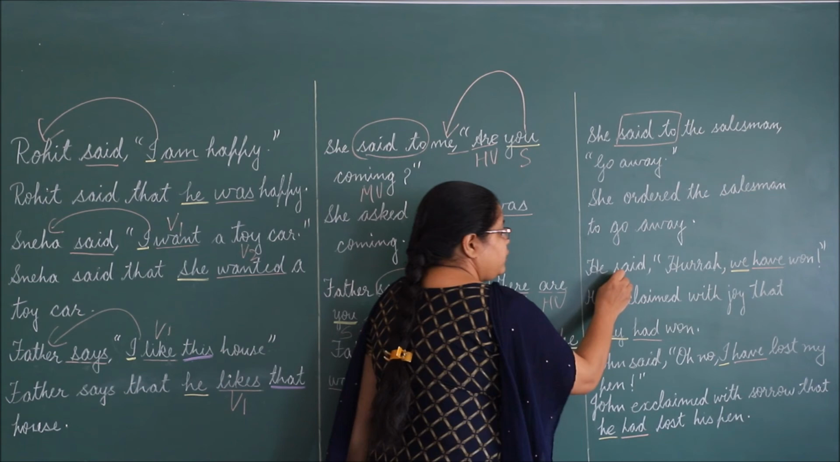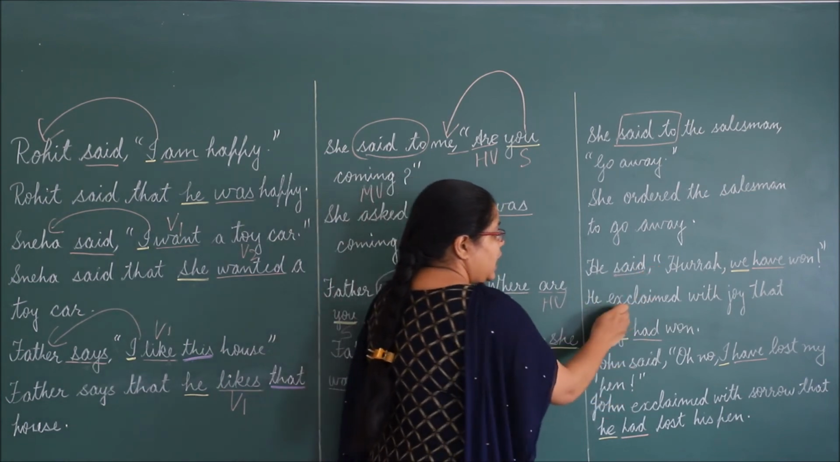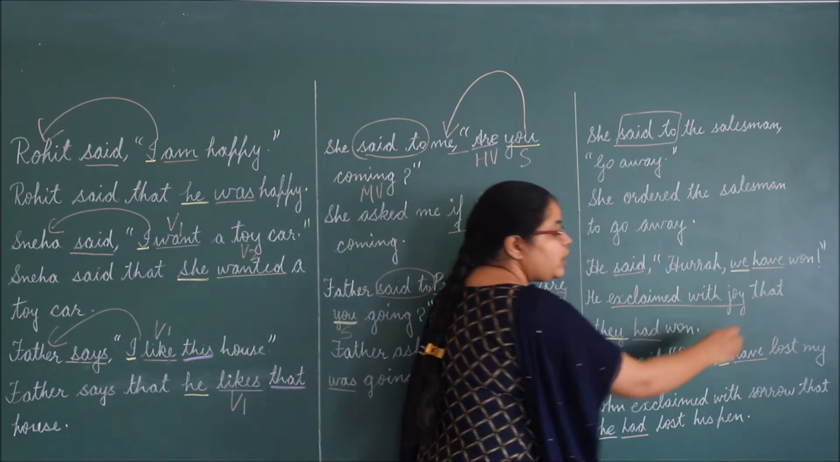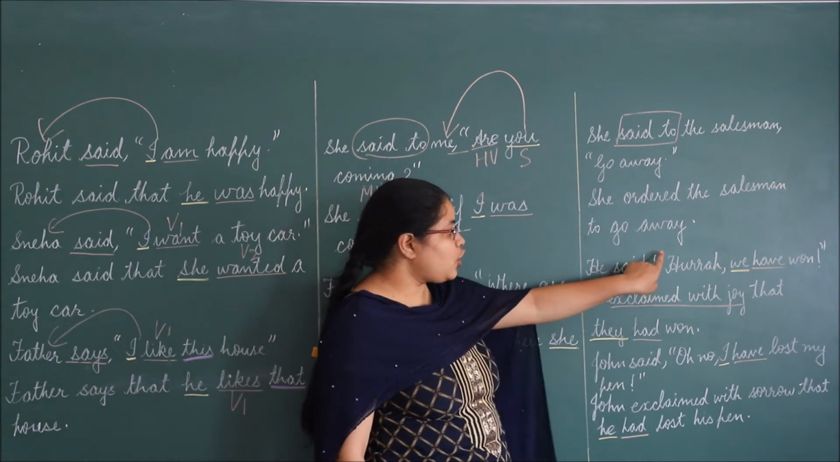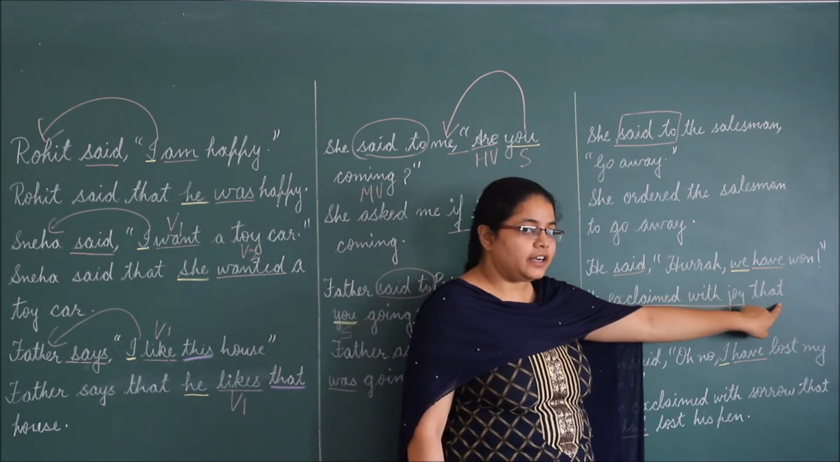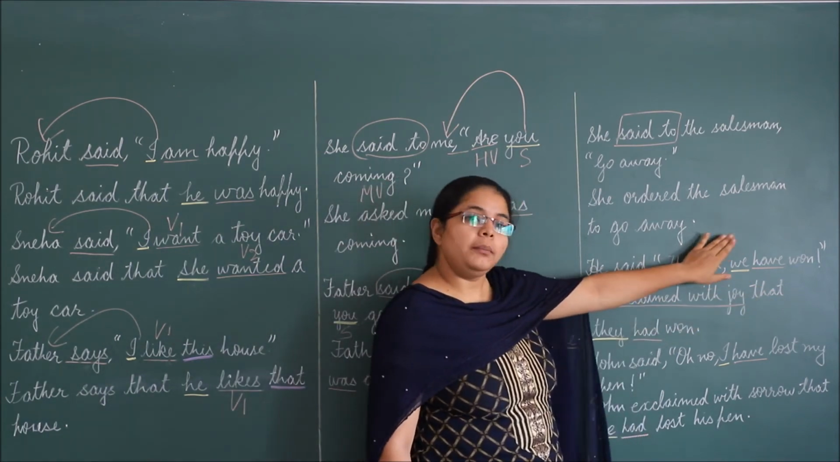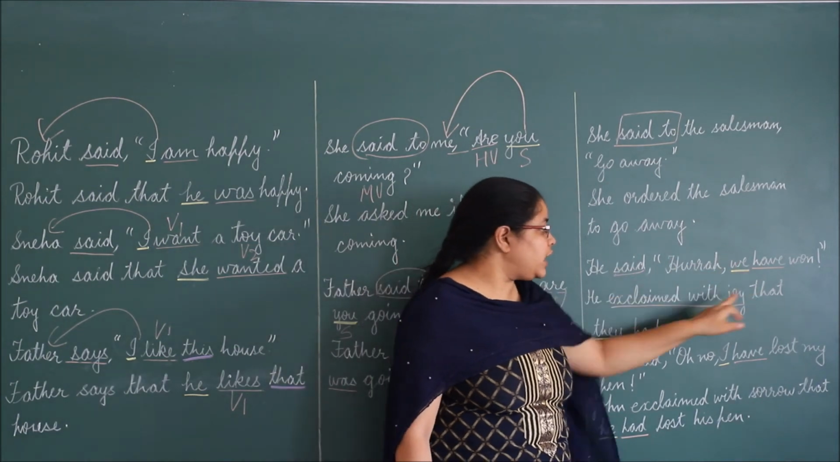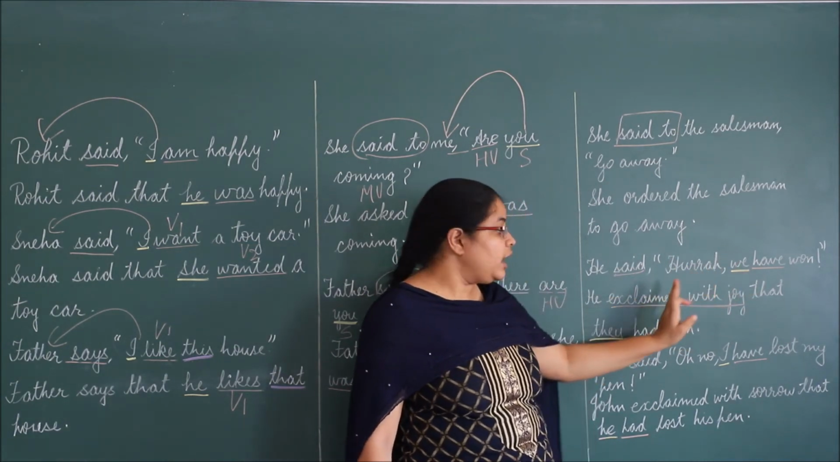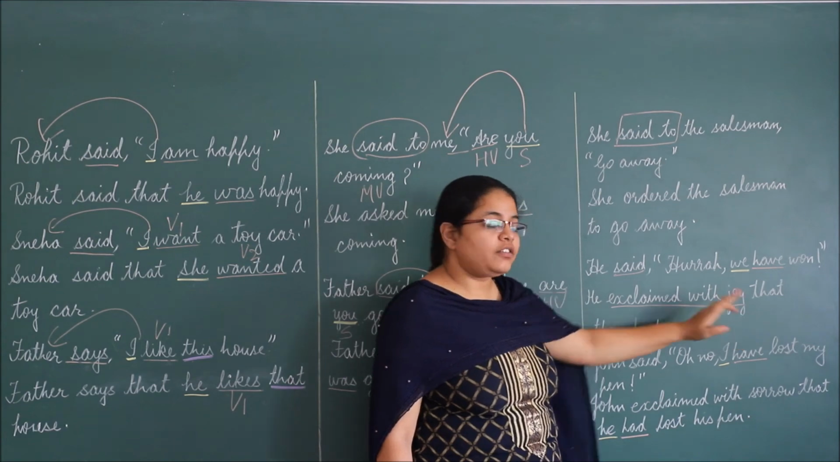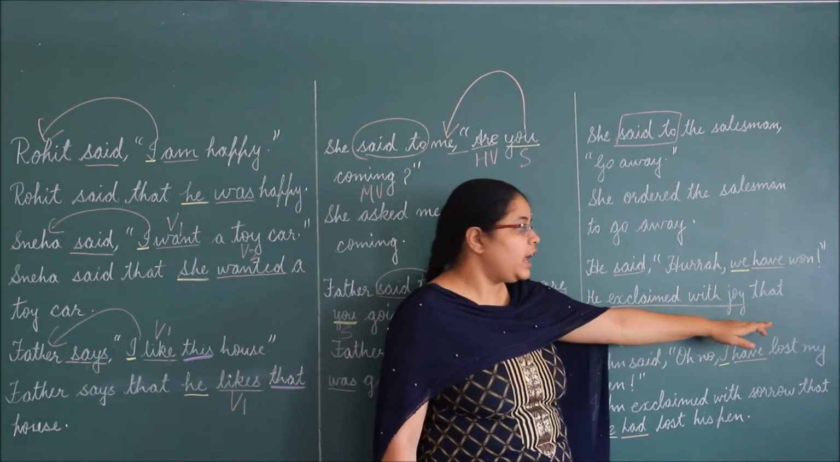In place of sad, what I have written is he exclaimed with joy. Now inverted commas will change into that. Now hooray will be removed, because we have taken why hooray is coming. He is in joy, he is in happiness. So we said he exclaimed with joy.